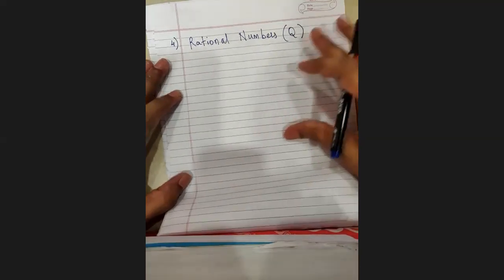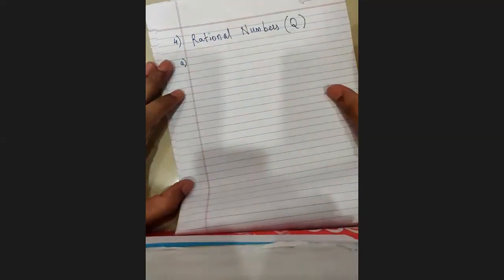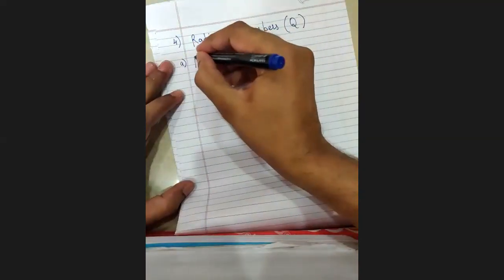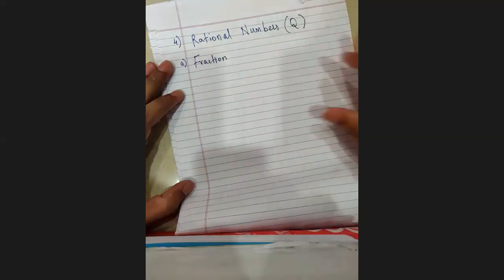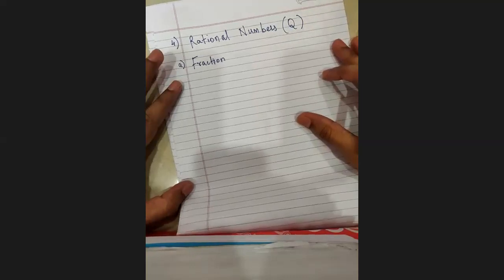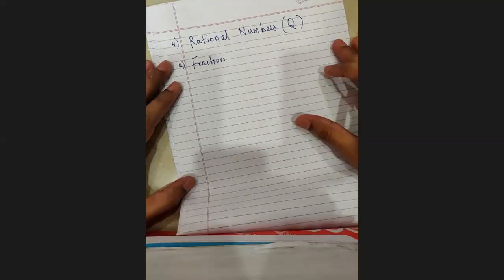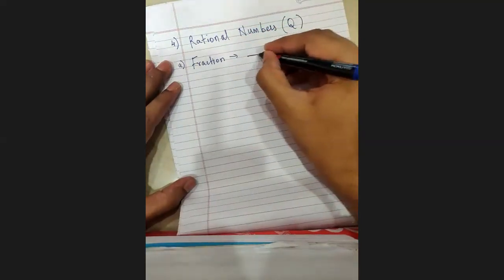So in rational numbers, there are two ways of writing one rational number. Every rational number can be represented in two ways. One is fraction. I hope everyone has seen fractions while solving. Most of you might hate it also. Now, for a fraction to be called a rational number, what should it look like? Obviously, that "upon" should be there. Only then I can call it a fraction.